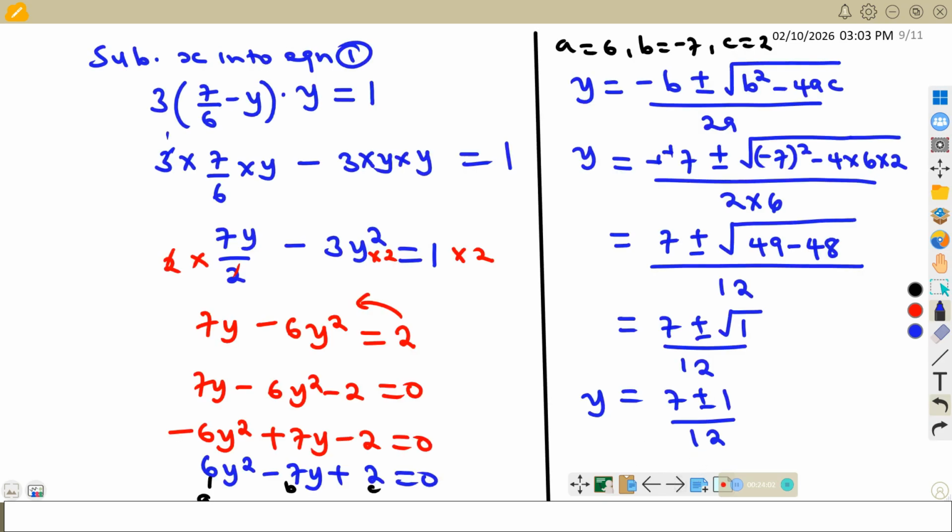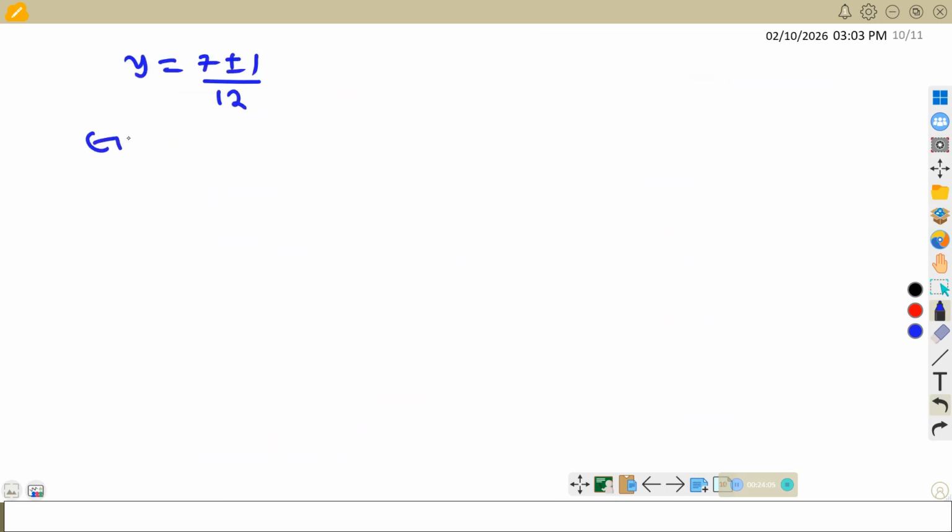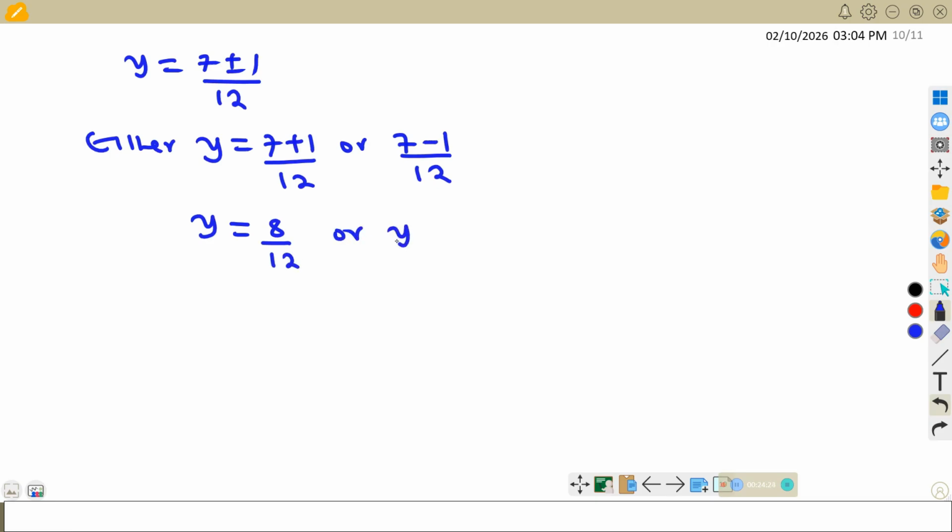From here, let us get y. We are having y as 7 plus or minus 1 over 12. So we need to get the values of y. Either y will be 7 plus 1 over 12 or 7 minus 1 over 12. So y will be 8 divided by 12, or y will be 6 divided by 12. So divide by 4 here: 2, 3. Or y is, divide by 6: 1, 2, so 1 over 2.